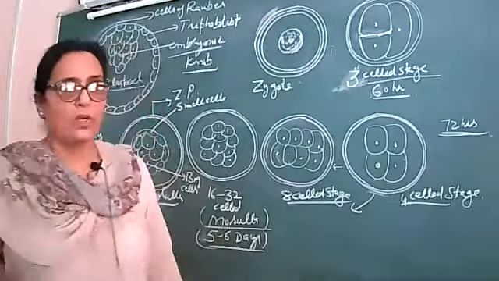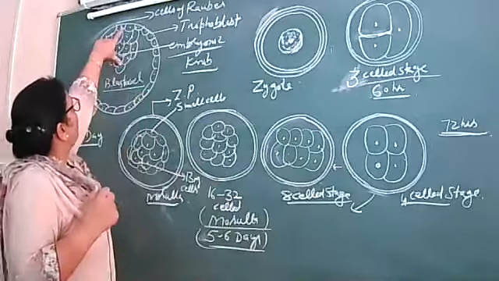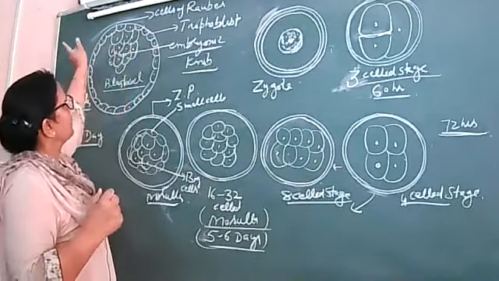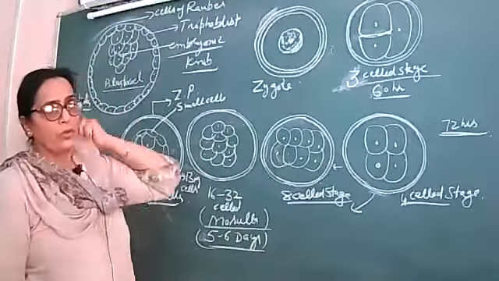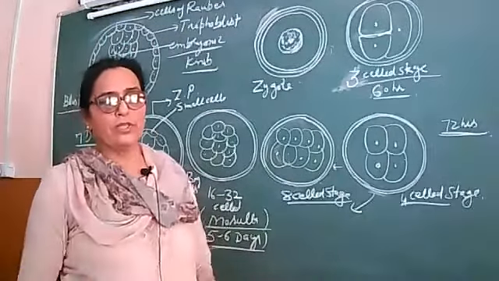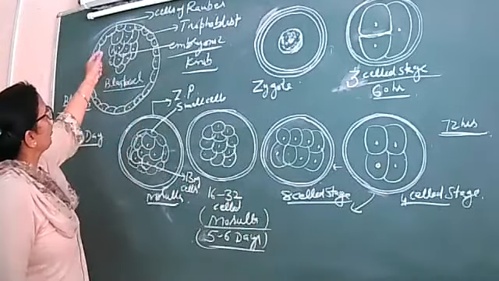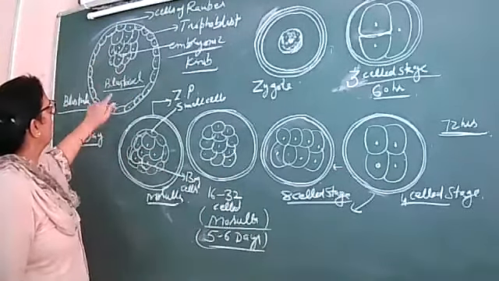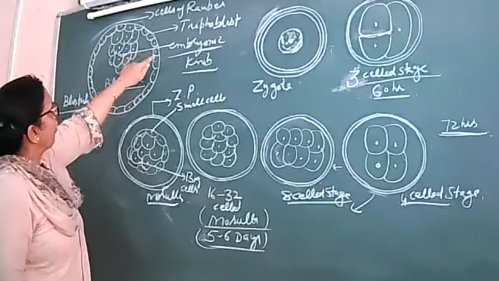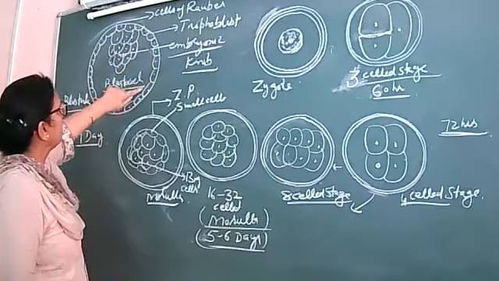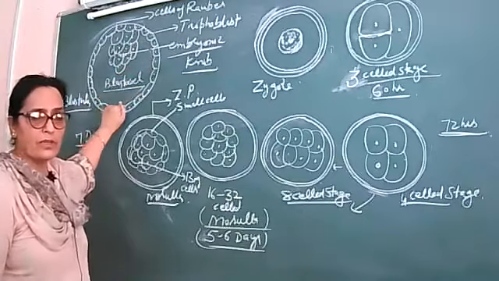Further, this embryonic knob will get arranged into a disc-like structure known as the embryonic disc, and the 3 germinal layers will be formed. When those germinal layers are formed, the trophoblast layer will internally be lined with the endoderm.